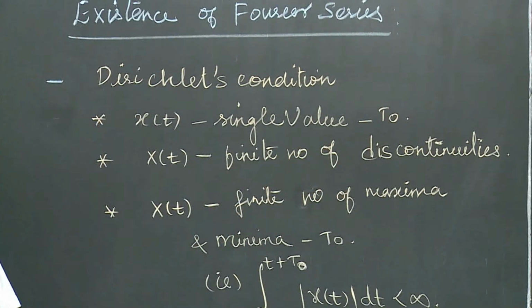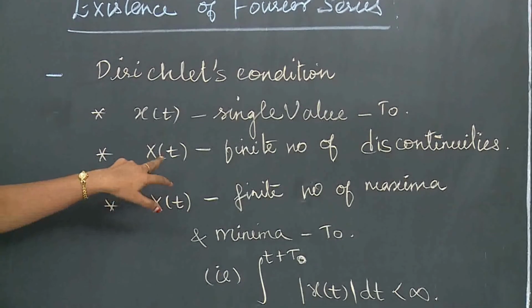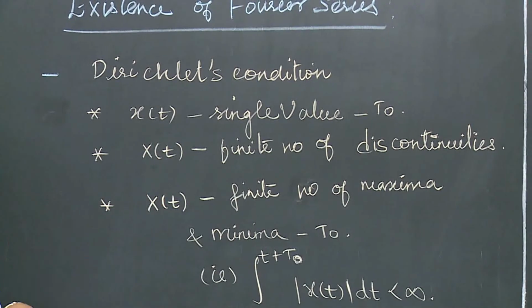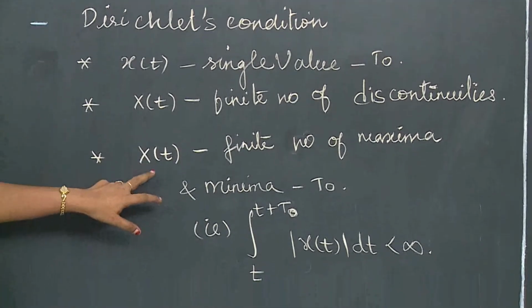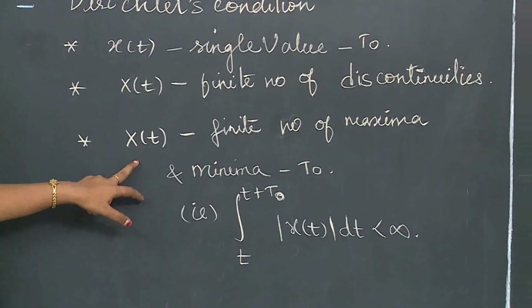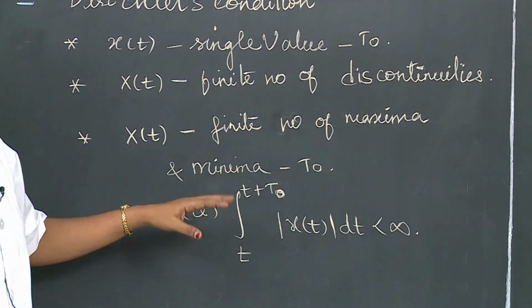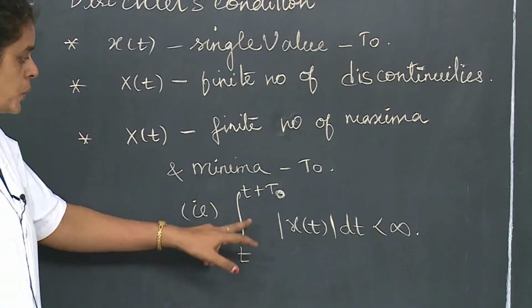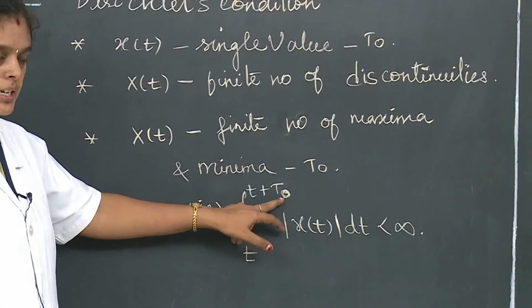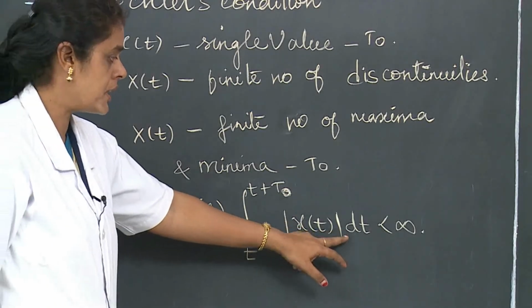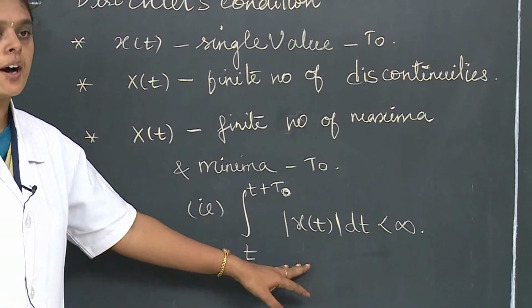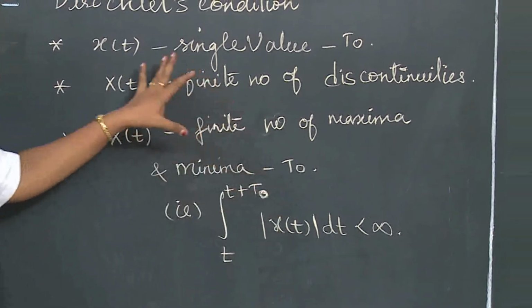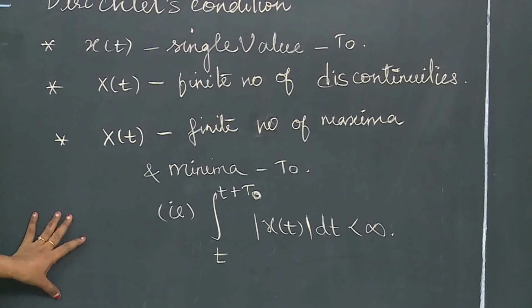The second: x of t must have a finite number of discontinuities. The third: x of t must have a finite number of maxima and minima. That is, the integral from t to t plus t0 of modulus of x of t dt must be less than infinity, that is, a finite value. This is the existence of the Fourier series, very important.